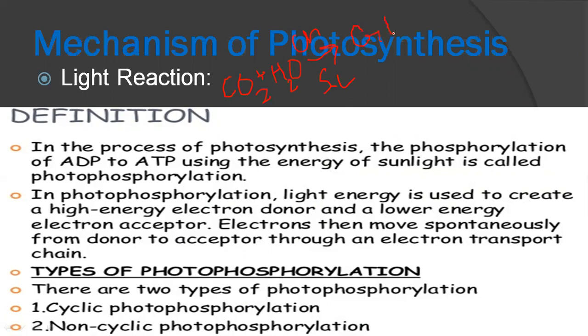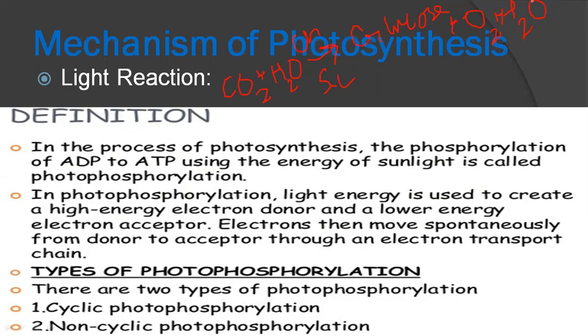Carbohydrate, in the form of glucose, and then we get a very important gas, oxygen, and we are getting H2O, means water, as well. So this whole process of photosynthesis is carried out in two steps.